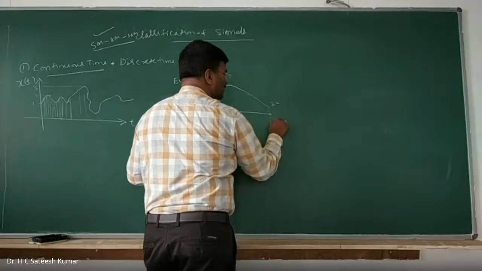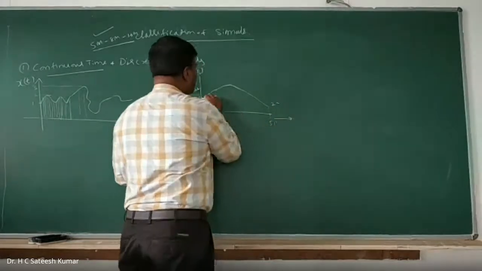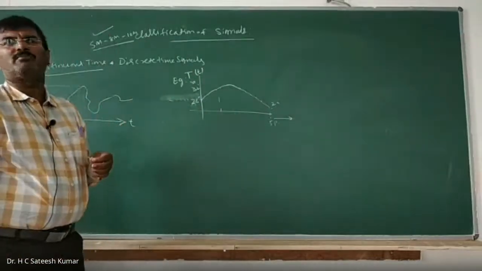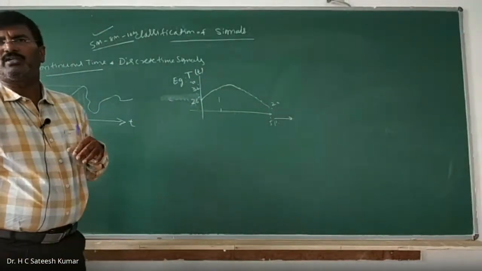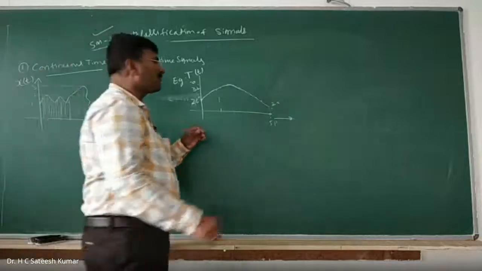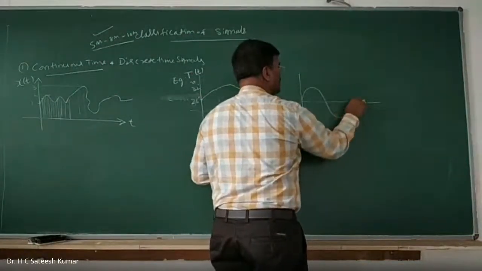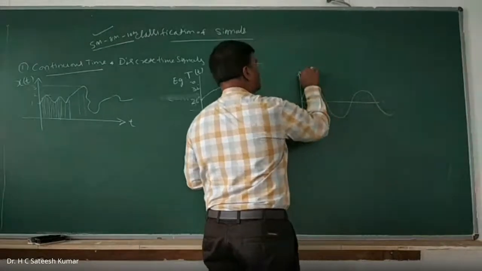So this is the time axis. That means it is continuous. Each and every instant it is having a specific value. So that is nothing but a continuous time signal. Temperature variation of this room is a continuous time signal. Or it can be represented by a sinusoidal signal. Let us say any sinusoidal signal, something like this. We can write it as x of t.